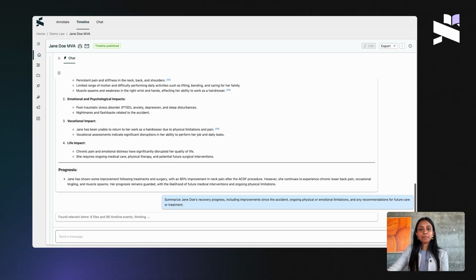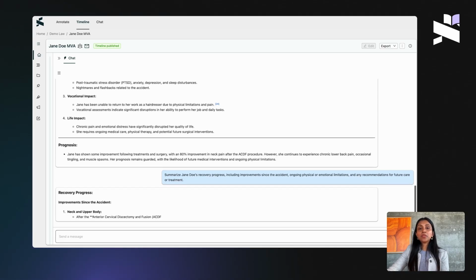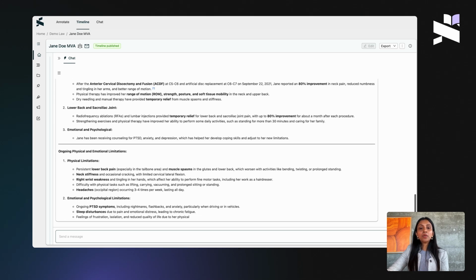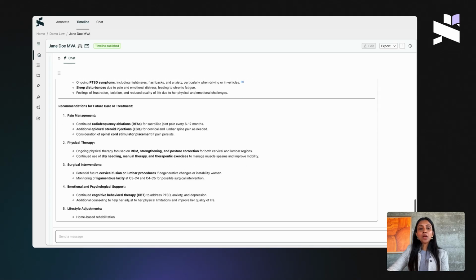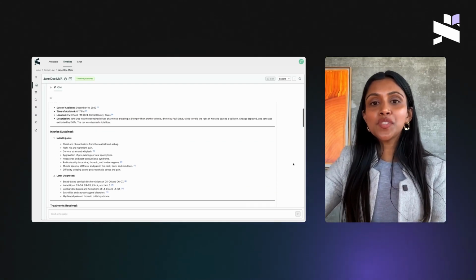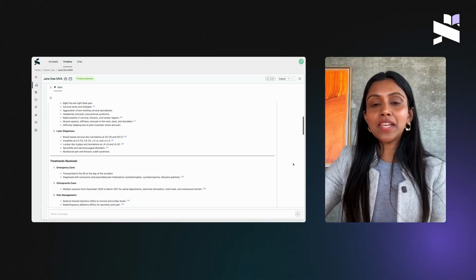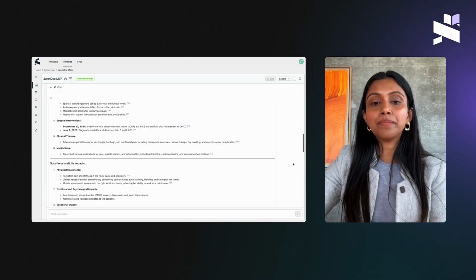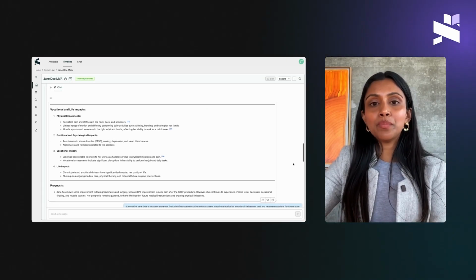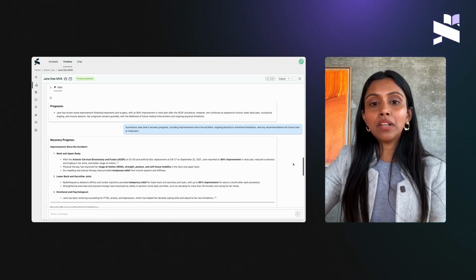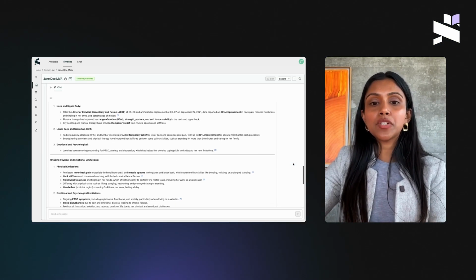And I click enter. You can see as it's working through the recovery progress of Jane Doe, it works through the improvements since the accident, ongoing physical and emotional limitations, recommendation for future care or treatment, and a nice summary at the end. And there you have it. In just 2 simple prompts, you've gone from hundreds of pages of case documents to a clear, comprehensive understanding of Jane Doe's case and her recovery journey. Instead of spending hours digging through medical records and treatment notes, you now have everything you need to discuss this case confidently with clients, colleagues, or in court preparation.